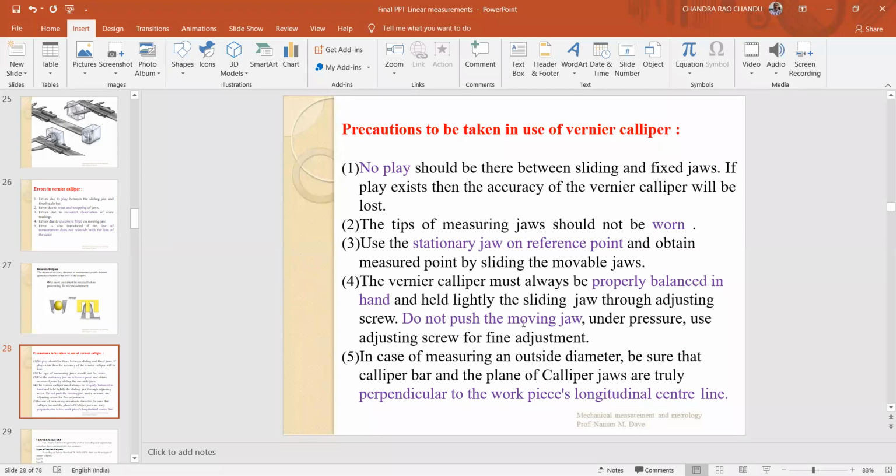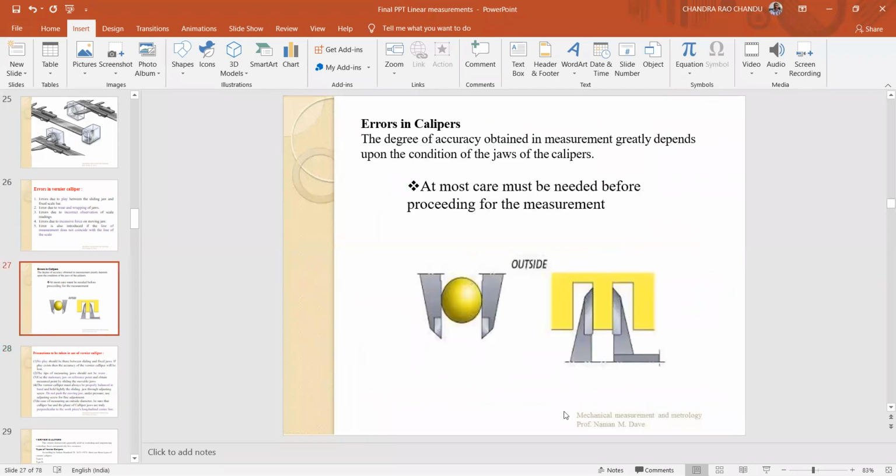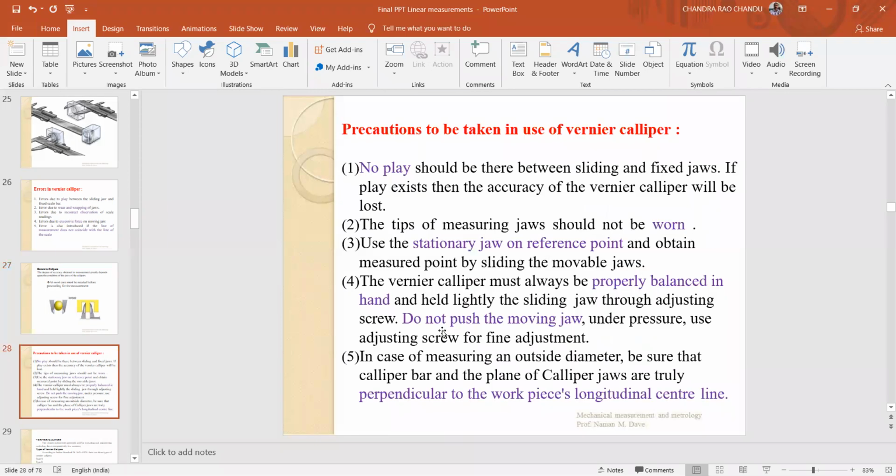You have to use the adjusting screw for fine adjustment. Don't apply more pressure on the movable jaw. In case of measuring an outside diameter, be sure that the caliper bar and the plane of the caliper jaws are truly perpendicular to the workpiece's longitudinal center line. Suppose, in order to measure the outside diameter, the axis of this object must be perpendicular to the jaws. These are all the precautions to be taken in the use of vernier calipers.